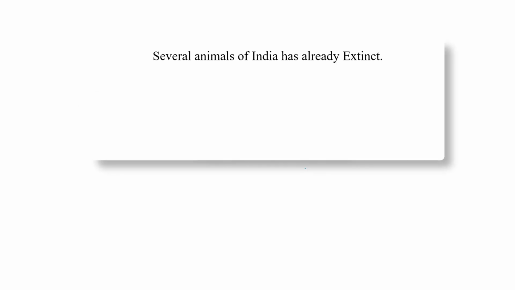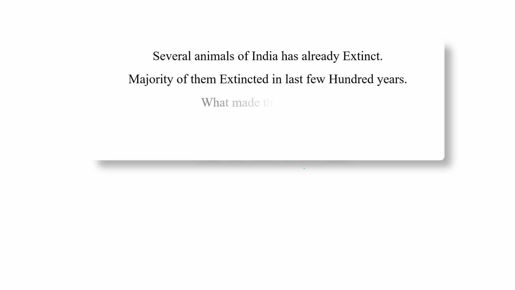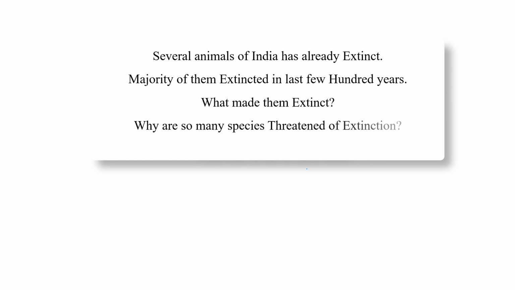Several animals of India have already gone extinct, and the majority of them went extinct in the last few hundred years only. So what made them extinct? What are those factors? And why are so many species threatened with extinction? This is a very, very important question.